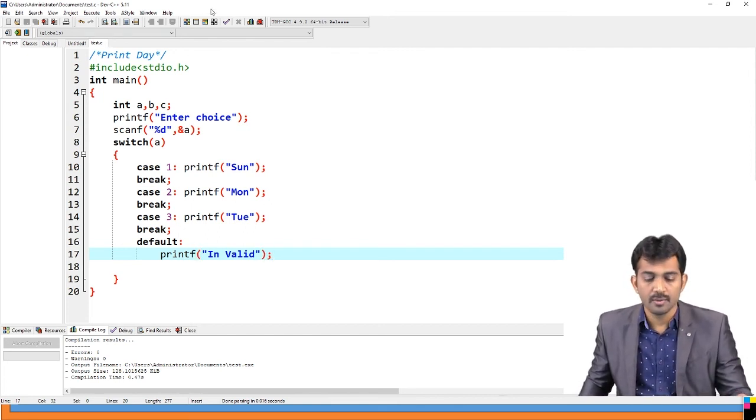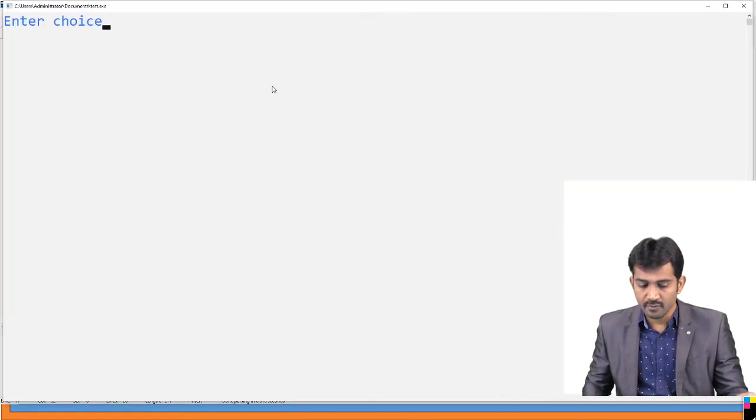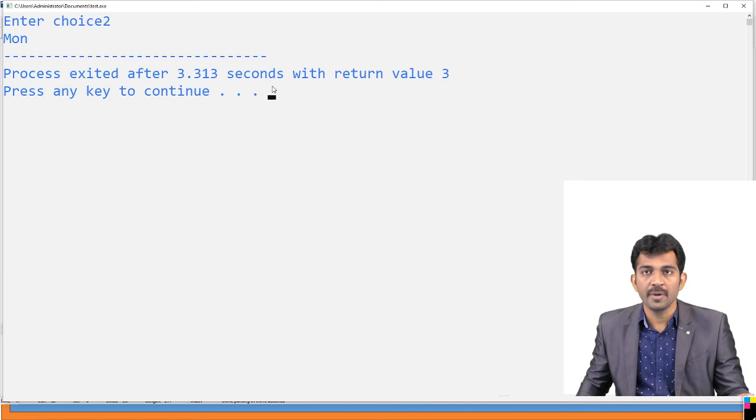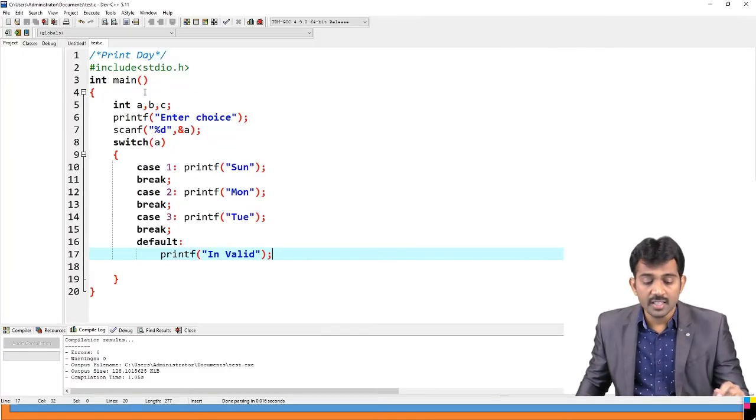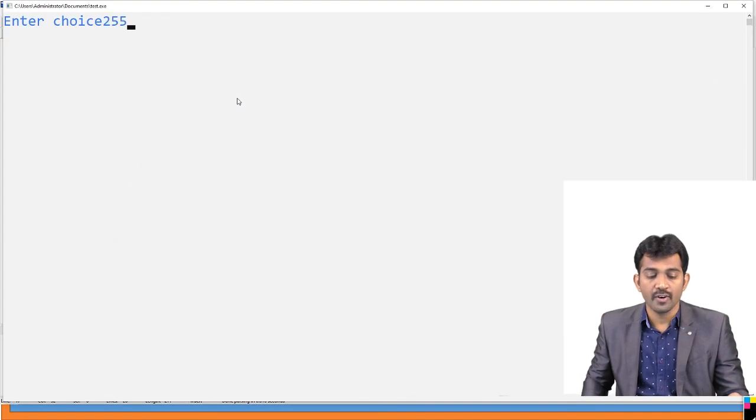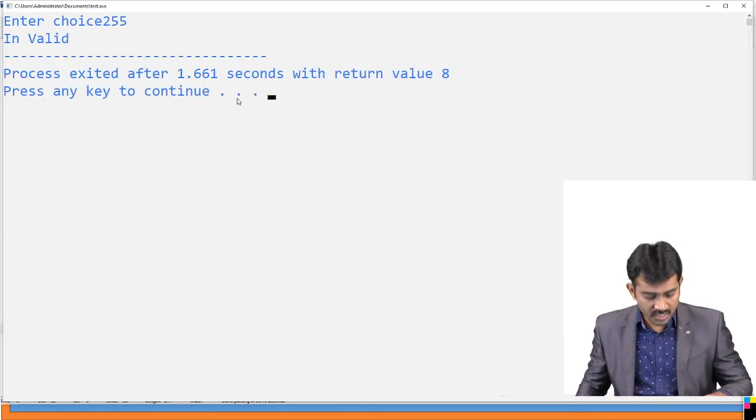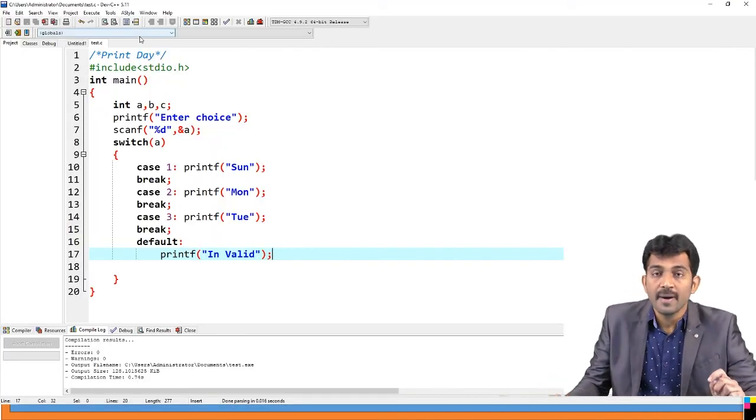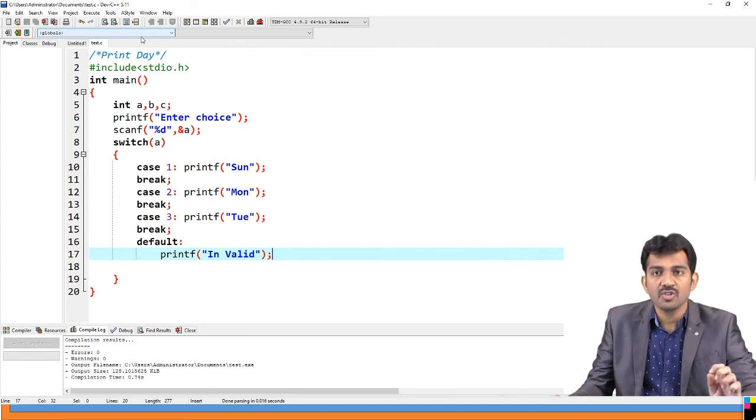If you run this code and enter 2, it is going to print Monday. Other than these, if you enter any value, say 255, it is invalid. Is this clear? But when you are working on such kinds of problems, you can choose a switch.